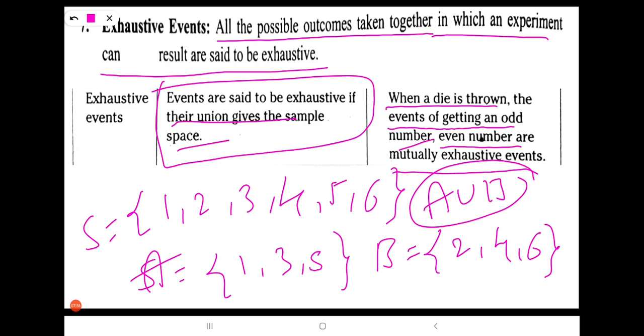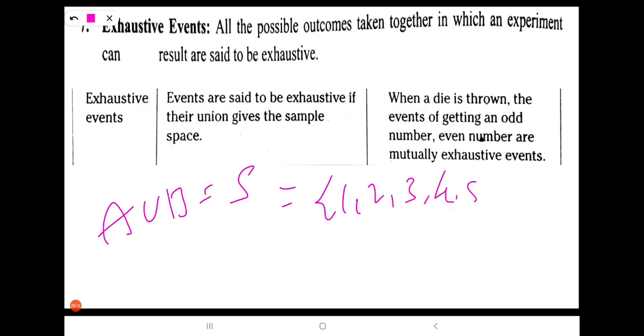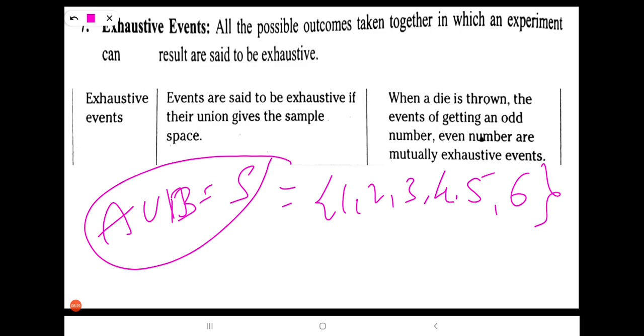What is that? Writing all the terms in a set is called union. Nothing but combining the elements. So what do we get? If we take A union B, we again get S, that is 1, 2, 3, 4, 5, 6. This is the sample space. So A union B is equal to S, then we call the events exhaustive events.